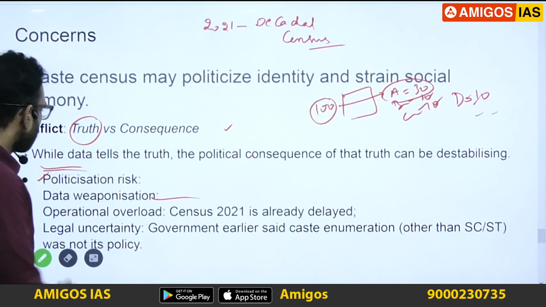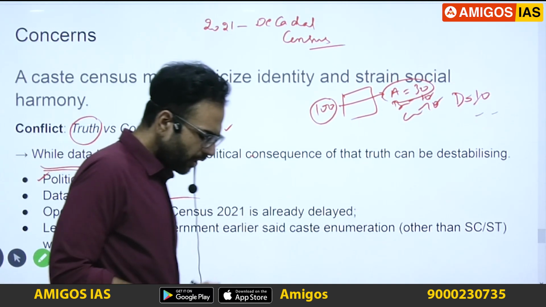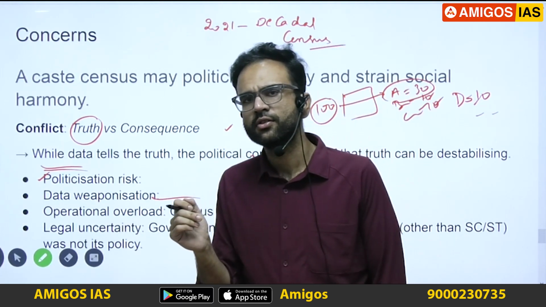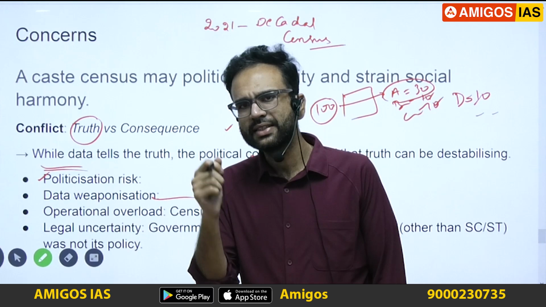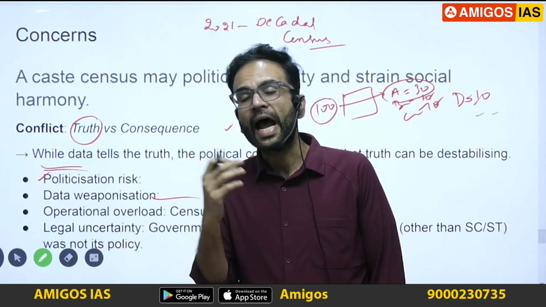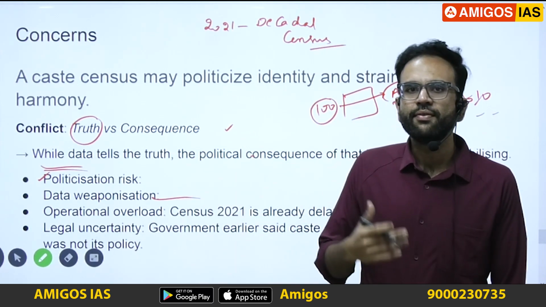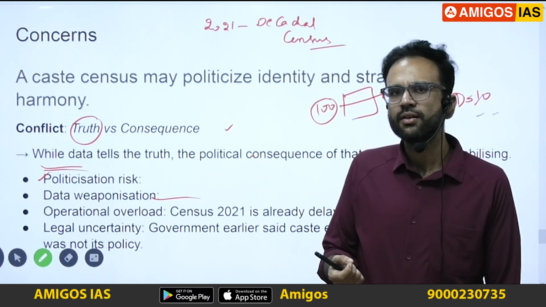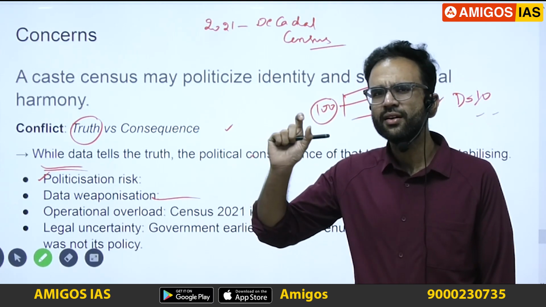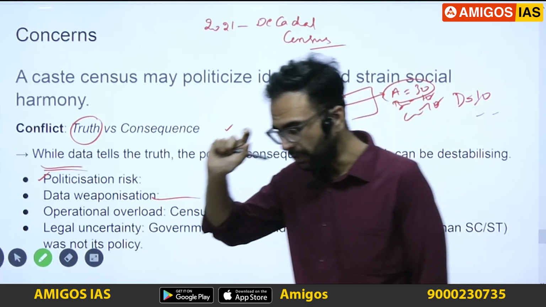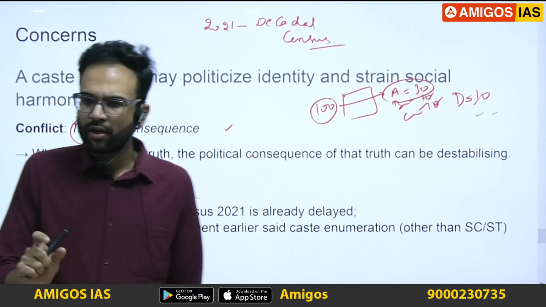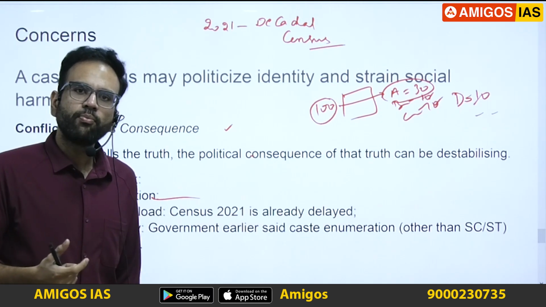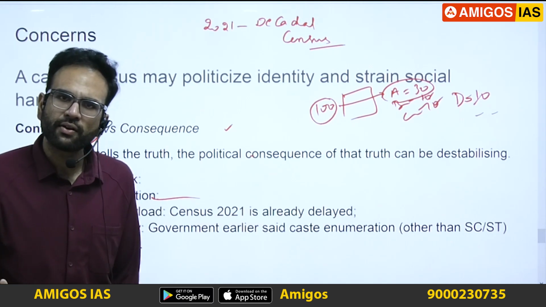Firstly, what is the problem? Politicization of caste. You can use this exact phrase in your answers. The first problem is the risk associated with identity politics. When we are trying to create a caste census, there is sometimes a danger of permanently saying, this is our right. So this identity politics will further fragment our Indian society.